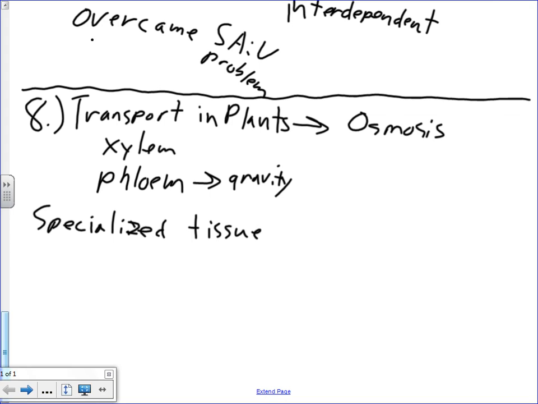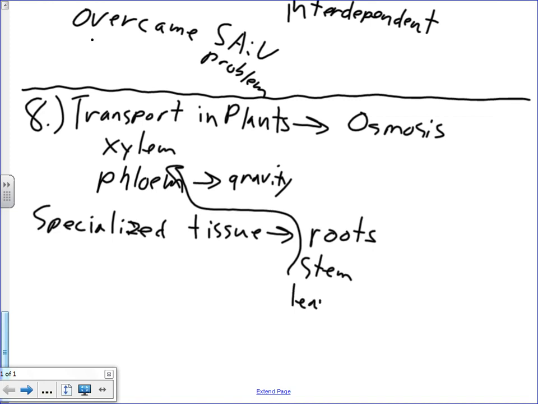Okay, specialized tissue within the plants. We talked about roots and what their job is. We talked about the stem, and specifically the two things, the phloem and the xylem, and how they work. Then we talked about the leaves. The leaves were the area where there was the most evidence of specialization, because within the leaf there were many different types of cells that were all specialized to do a certain job.